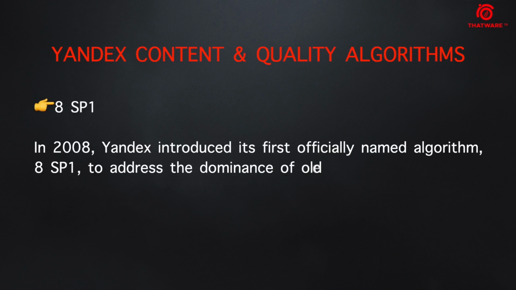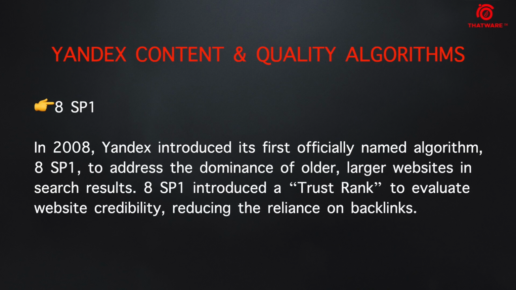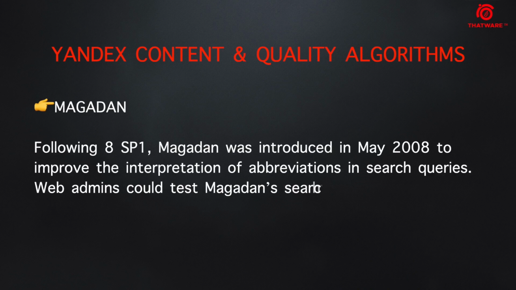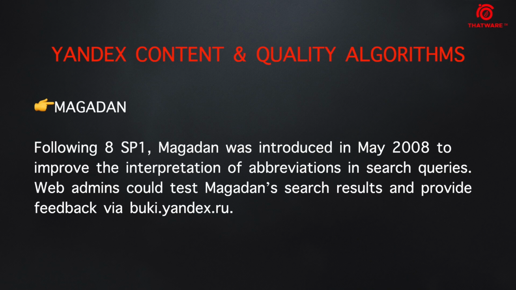Then we have 8 SP1, which was launched in 2008, and this is similar to trust rank. Just like PageRank, this is a trust rank that evaluates the website's credibility and reduces the reliance on backlinks. So this is the algorithm that looks beyond the picture of the backlink. And last but not least, we have MatrixNet, which was introduced once again in May 2008. The purpose is to make sure that the search engine is able to understand the queries more properly and accurately.